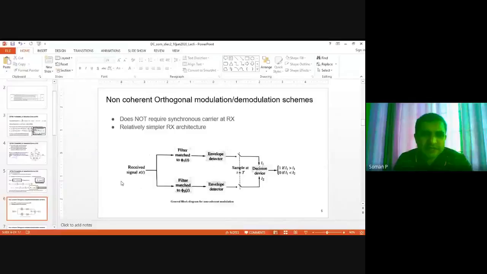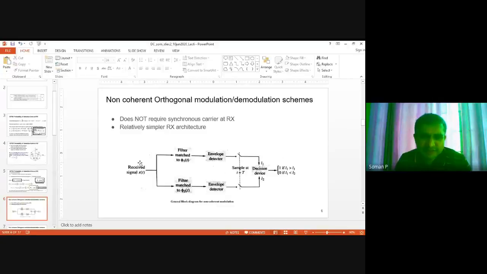What we will do is that the received signal, instead of passing it through two correlators requiring a synchronous carrier, we pass it through one filter matched to phi1 of t and another filter matched to phi2 of t. And the output of that goes through an envelope detector.